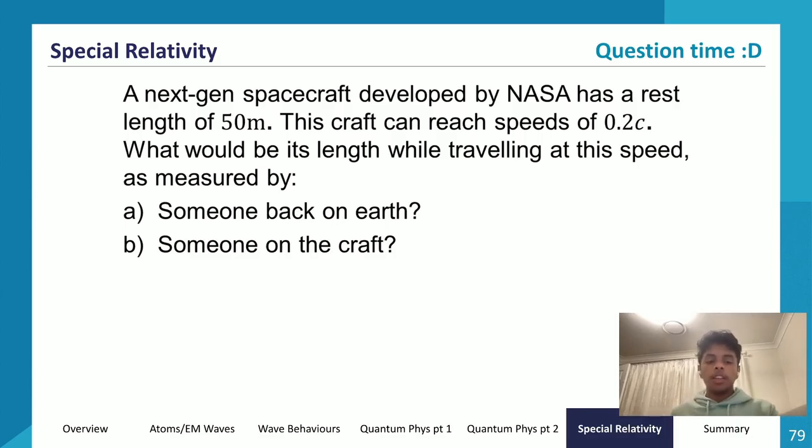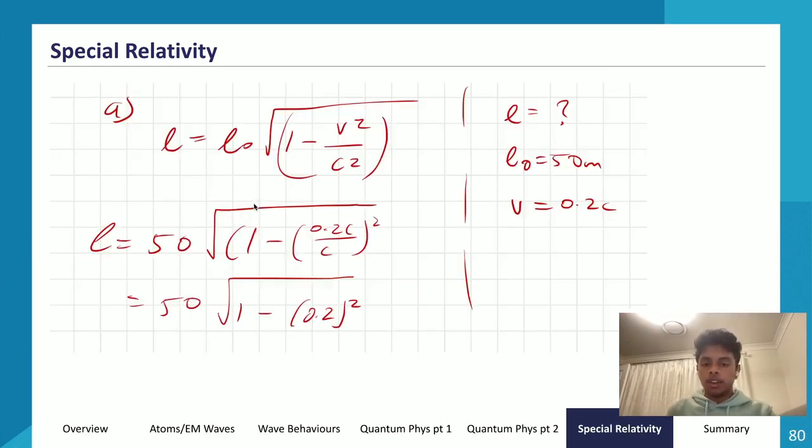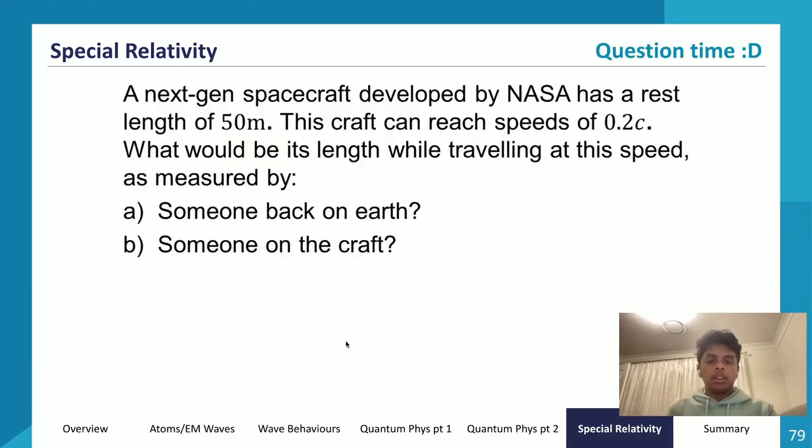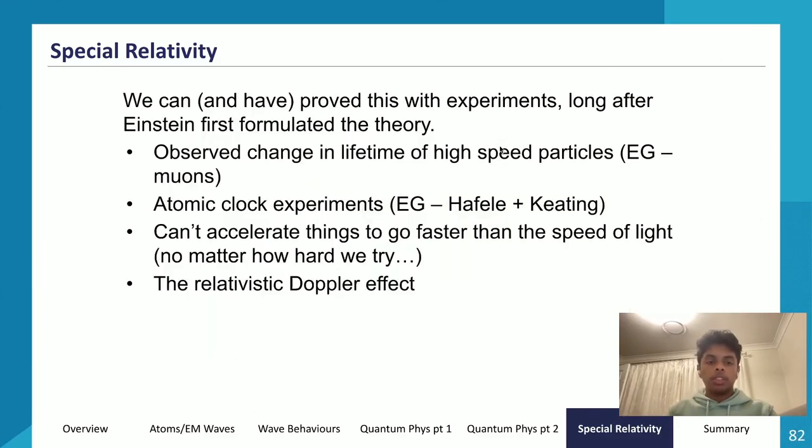Whereas someone on Earth will be moving with respect to the craft, or the craft will be moving with respect to them. And so they will measure a measured length, whereas I will measure the proper length, or the actual length, basically. So that's how that would work. For part B, my answer is 50 meters. For part A, my answer is around 49 meters. So that's how you would answer this relativistic motion question.